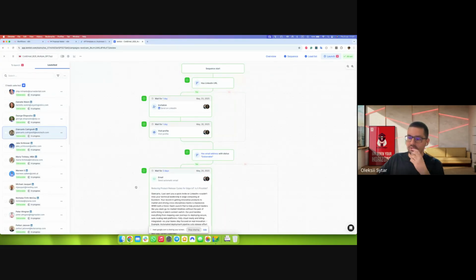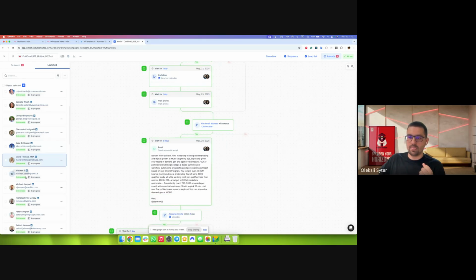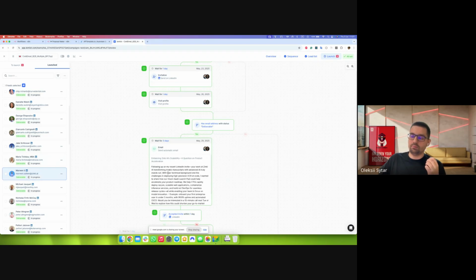As you can see, for example, I'm switching between people, and you see the email changing. They have different buyer personas, different offers, a lot of different things. Each of them gets a personalized email, which is done by AI based on a lot of information that we collected before.